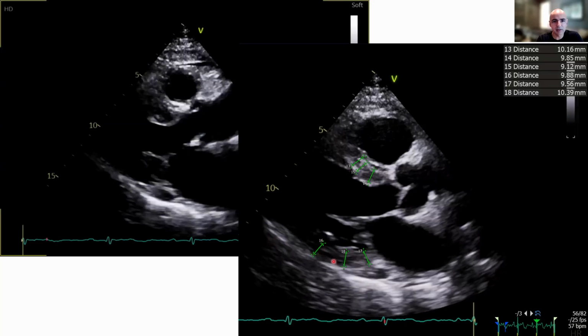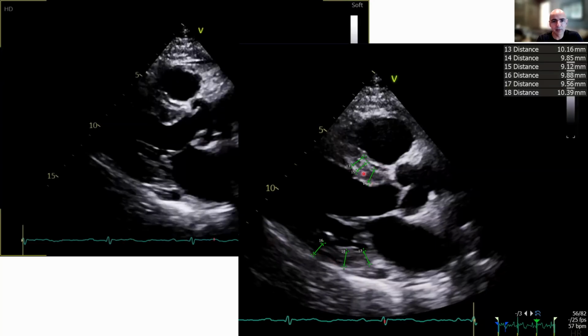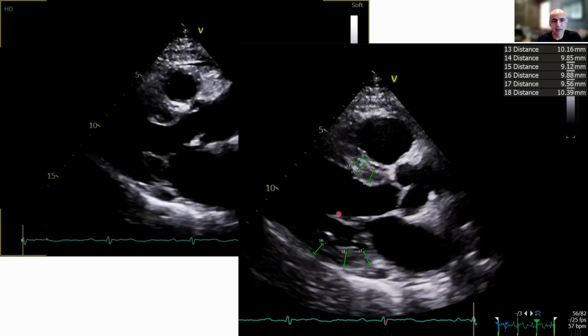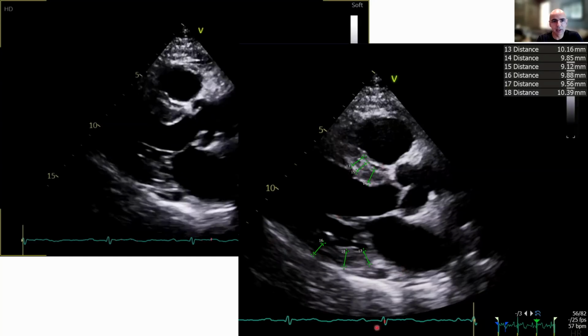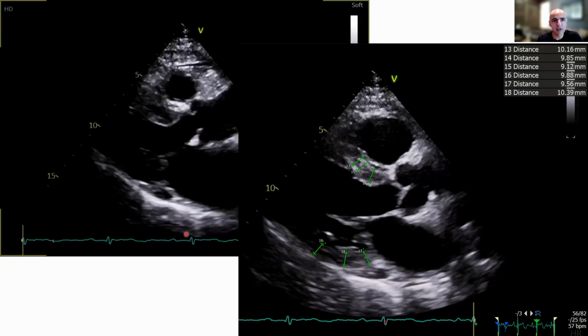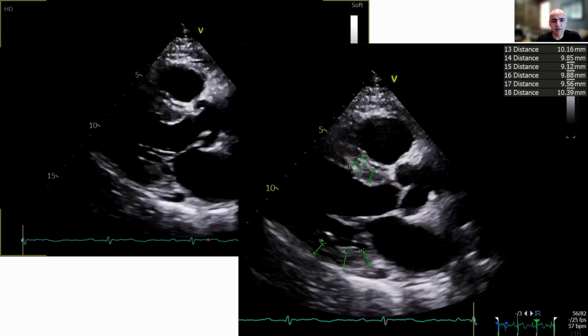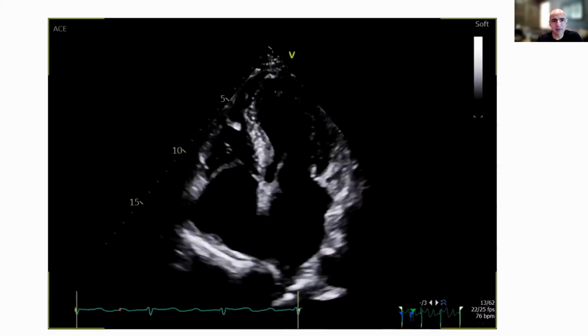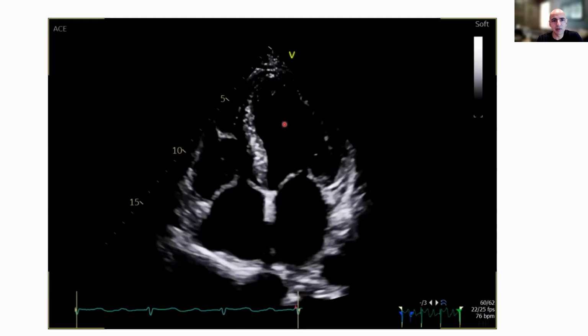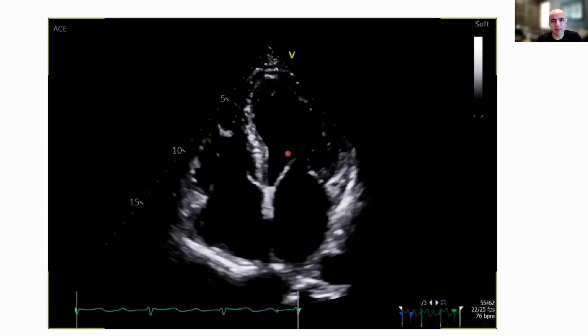When I looked at his left ventricle, measured it in multiple locations, I'm really not seeing significant thickening of this man's left ventricle. His valvular function looks good. The mitral valve is fine. The aortic valve is fine. There's no effusion. We're not really seeing any signs of cardiac amyloid on this image. This is a four-chamber view of the heart. This is the left ventricle. Again, it squeezes quite well. This is a normal ejection fraction of over 60%.